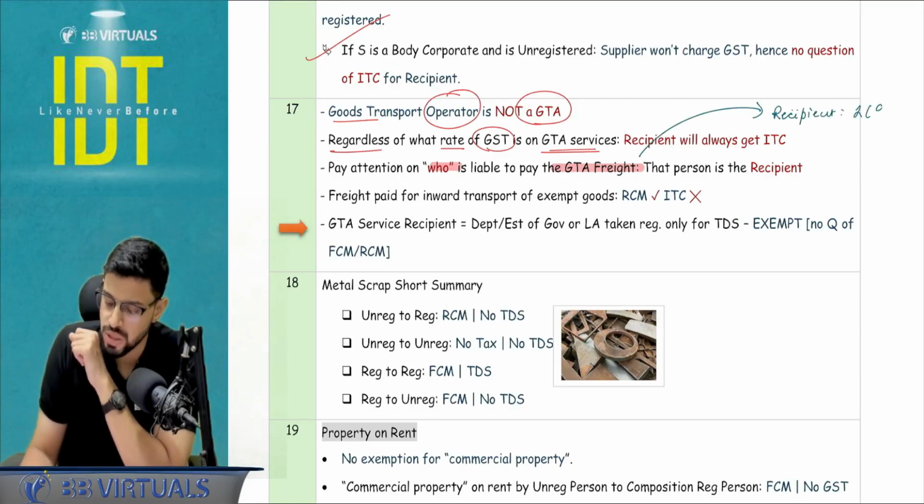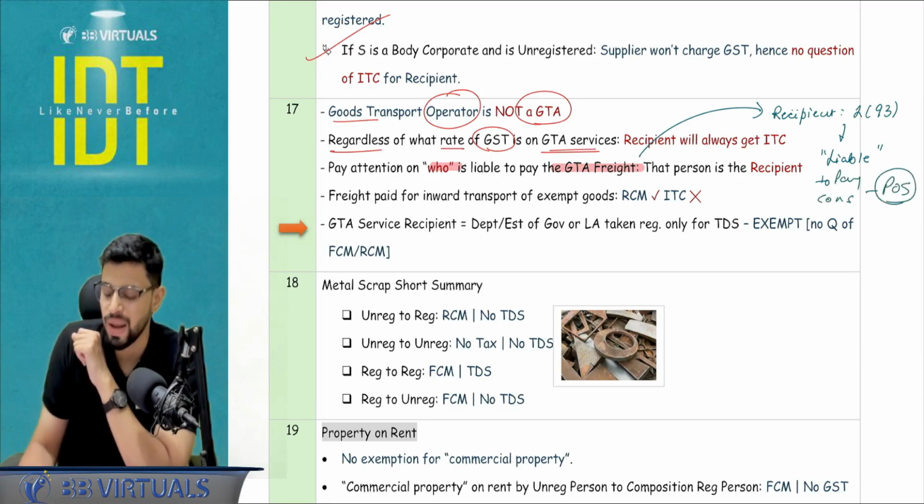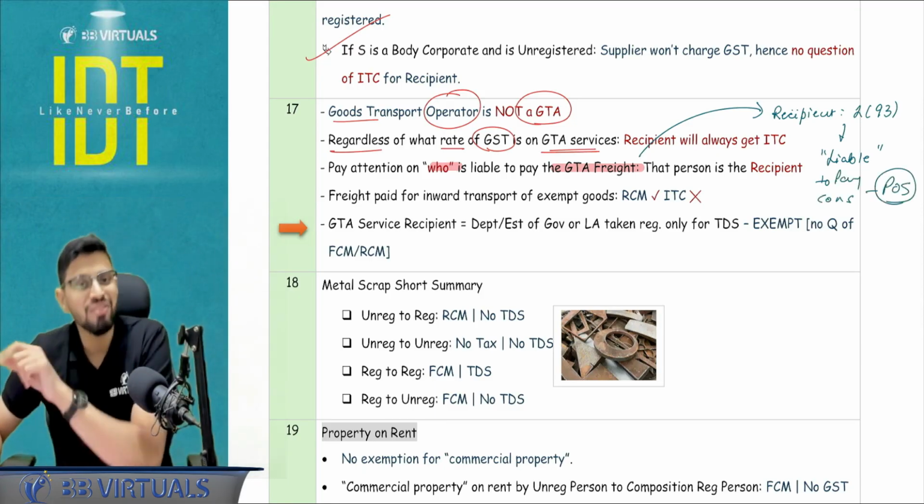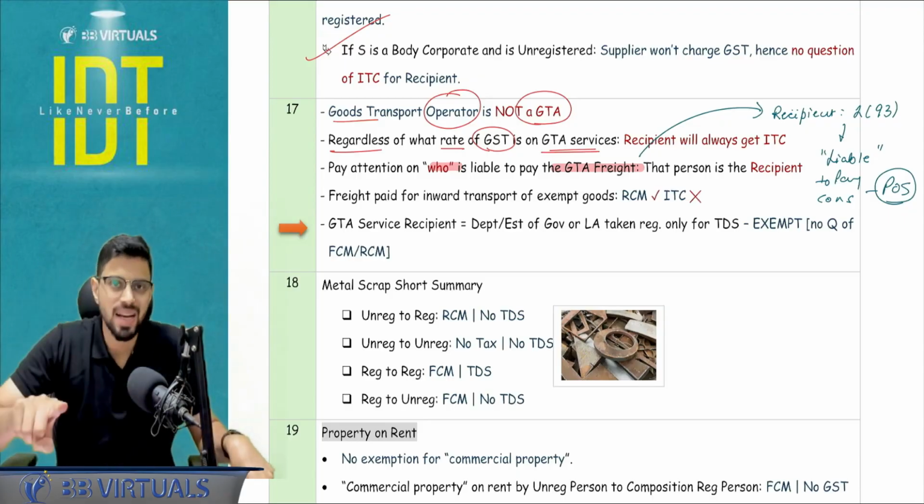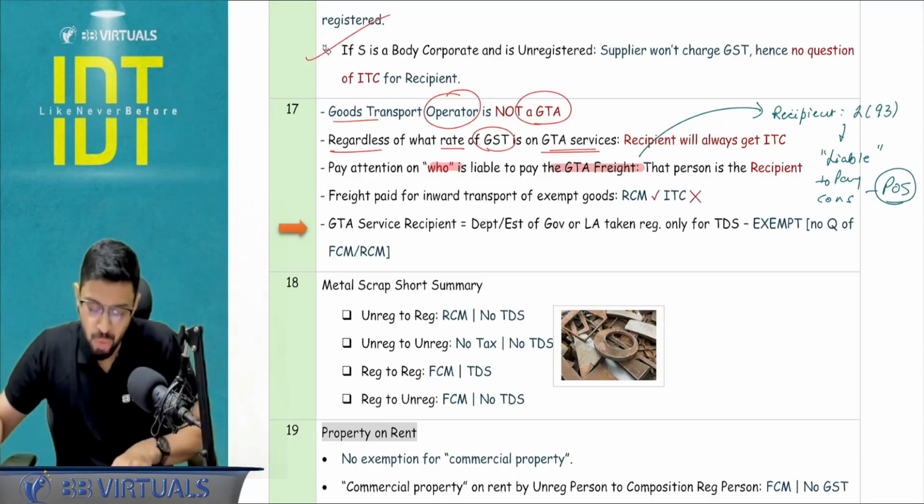Recipient, section 2 clause 93, is the person who is liable to pay the freight, liable to pay the consideration. This can help you even in the place of supply analysis, so that you are able to identify the recipient correctly. So that is the recipient, and the entire analysis will happen from who is the recipient.